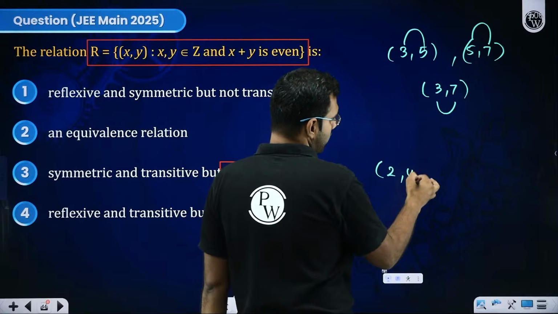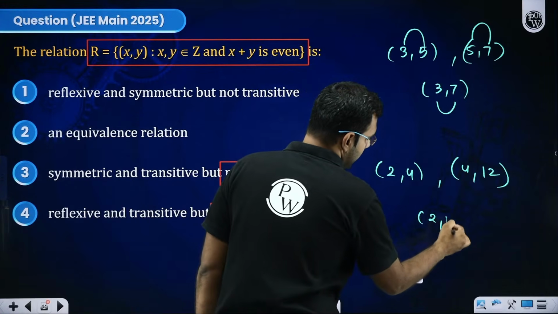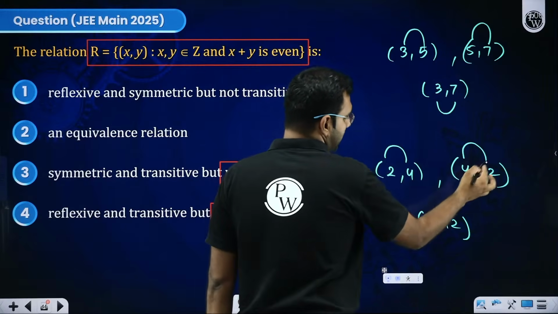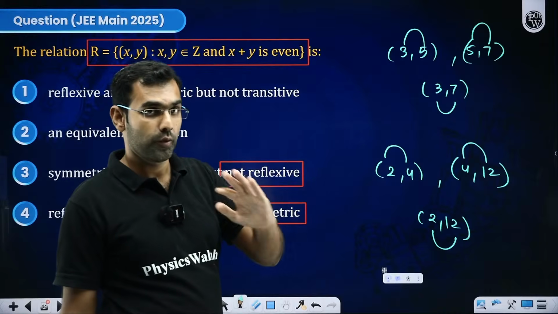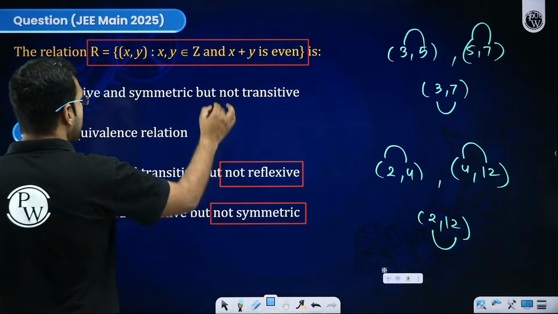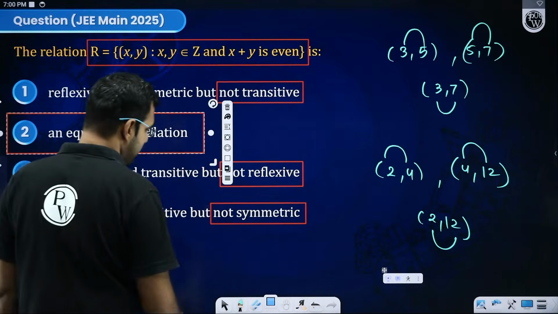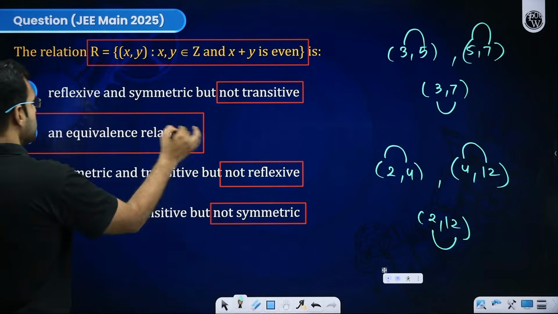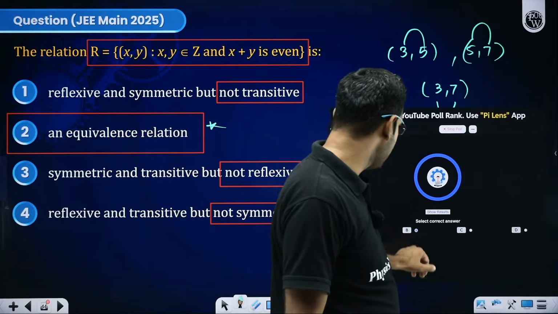Let's say if 2 comma 4 is there, if 4 comma 12 is there, then don't you think 2 comma 12 will be there? Even, even, even. Are you understanding my language, everyone? Are you processing this? So don't you think it is transitive as well? So if an option says it is not transitive, it is false. The correct option will be that it is an equivalence relation. So option B should have been marked by most of you. Let's check whether it is correct or not.